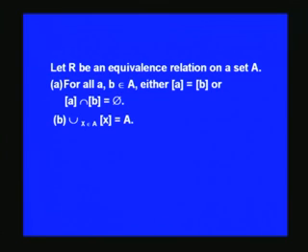Let R be an equivalence relation on a set A, then for all a and b belonging to A, either the equivalence class of a is equal to the equivalence class of b, or the equivalence classes of a and b are disjoint, and the union of all the equivalence classes constitutes the set A. We have to look into the proof of this.